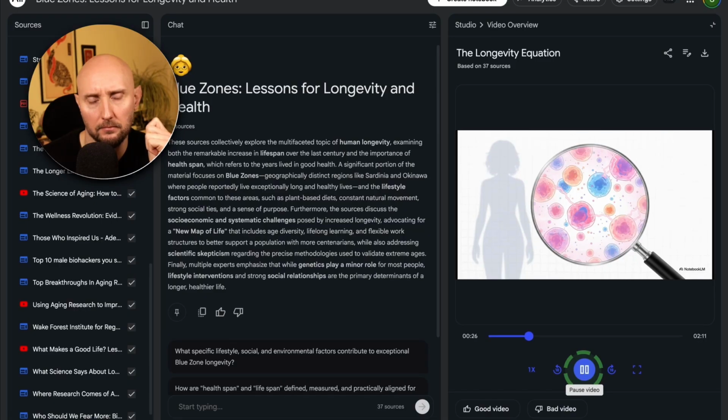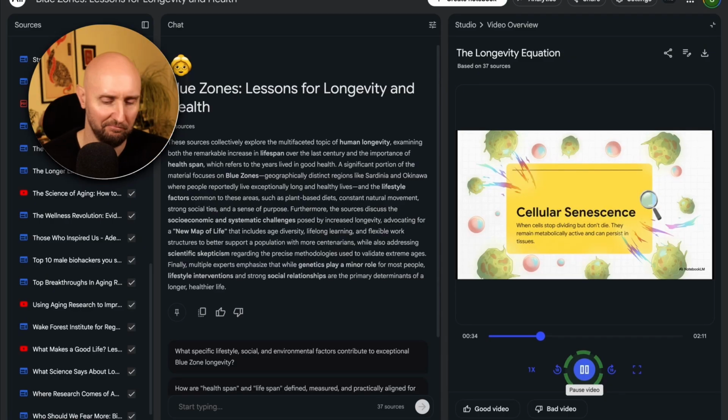So what's causing this gap? Well, the answer is happening deep inside your cells. Let's meet the villain. And here they are, senescent cells.